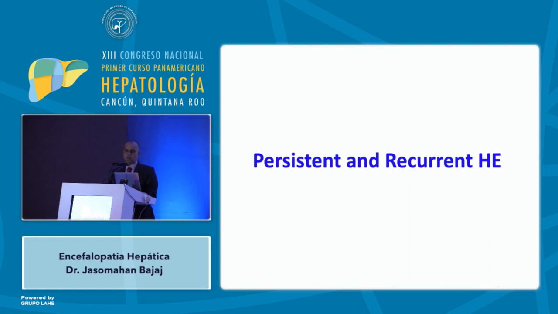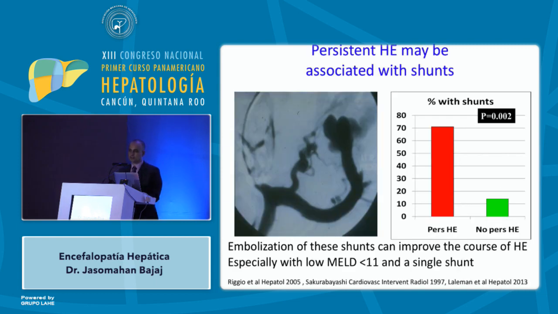So what about that one patient or few patients who do not get better? You give them all the medicines, you appropriately diagnose them with hepatic encephalopathy. They could have shunts. They could have persistent intra-abdominal shunts, more likely a splenorenal shunt. If a patient has hepatic encephalopathy and they have these shunts, you embolize them.